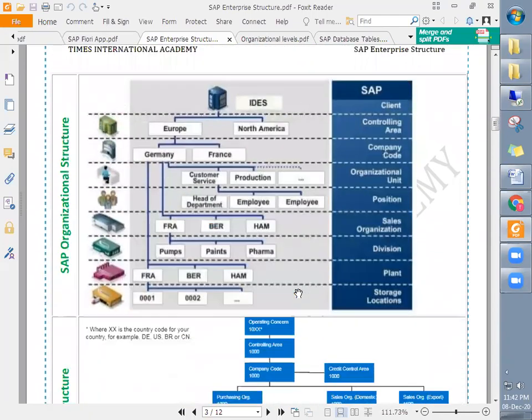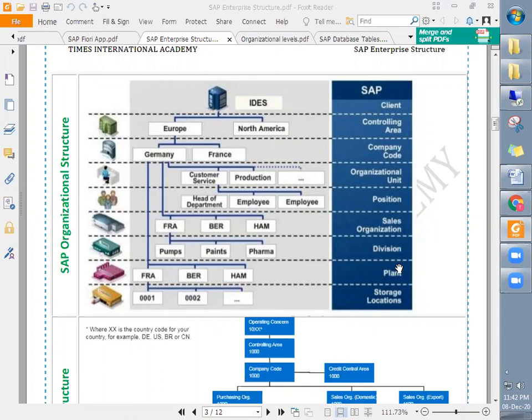Any question? Yes, sir. Sir, as far as we are concerned about the support project, all these things have already been implemented in the system, and we are just supporting the daily issues, right? Yes. But in the case of implementation, yeah.